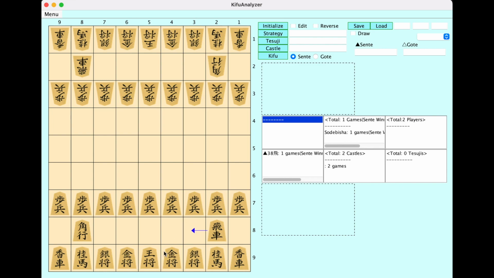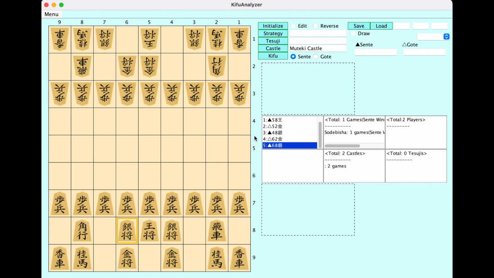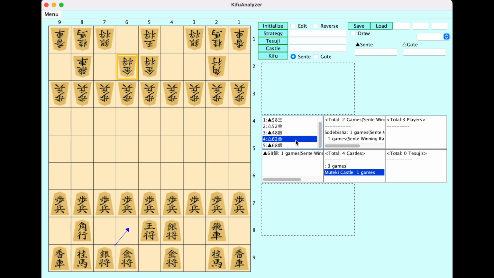After that, if you make the same moves for sente, like this, Muteki castle is here, so it is automatically detected. And you can save the Kifu. And now Muteki castle is here, and you can search the Kifu like this.